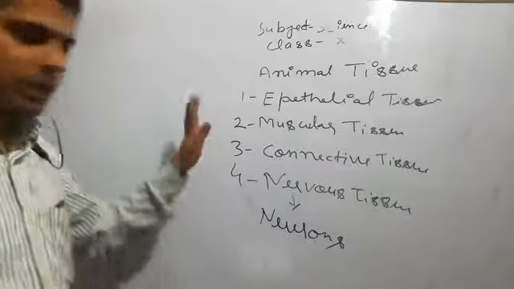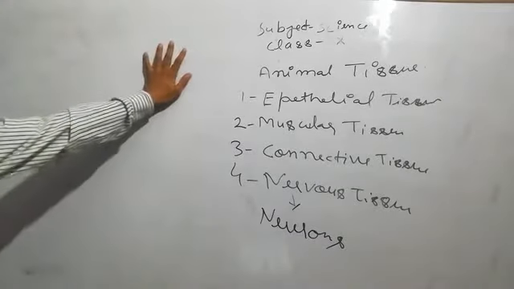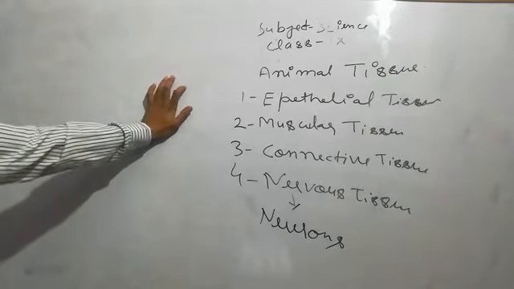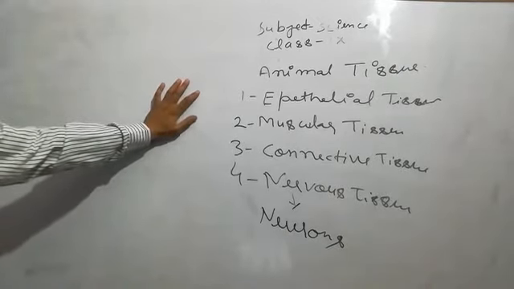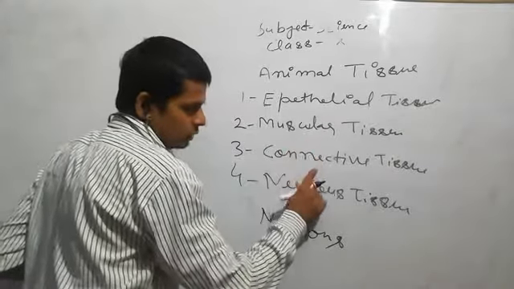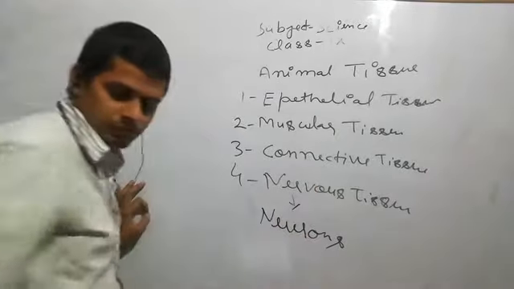In animal tissue, there are four types: epithelial tissue, muscular tissue, connective tissue, and nervous tissue.